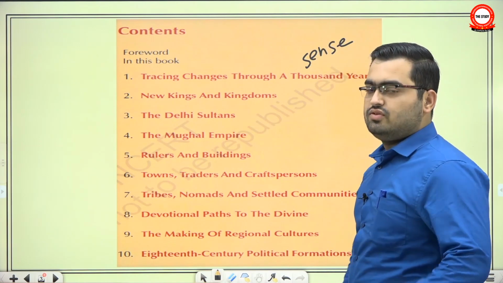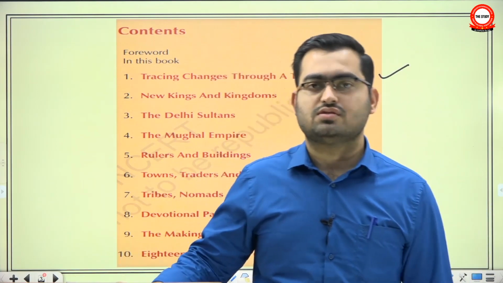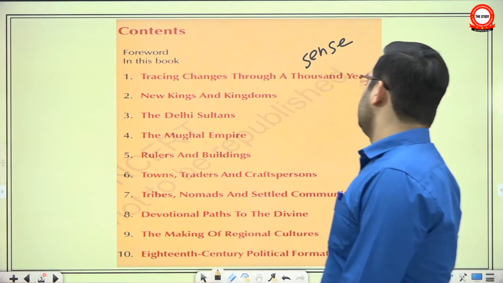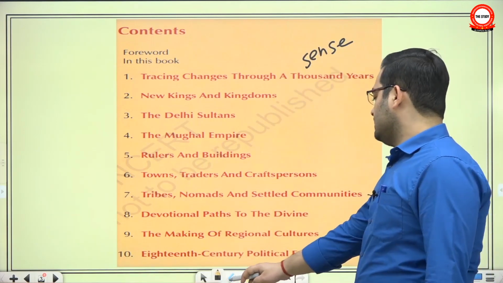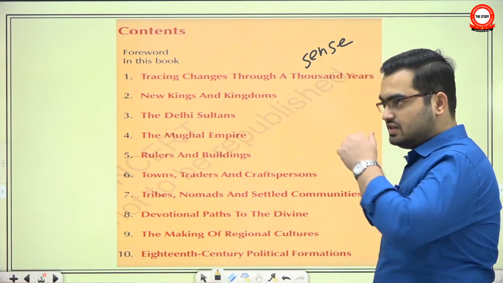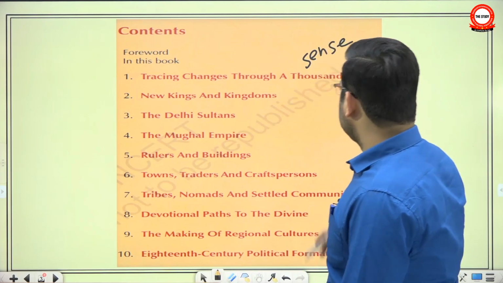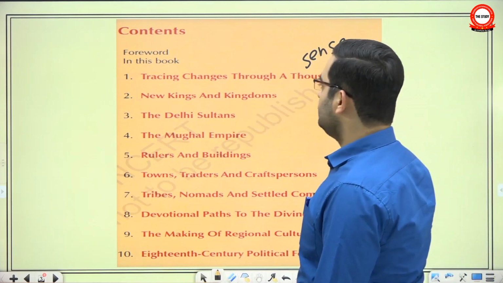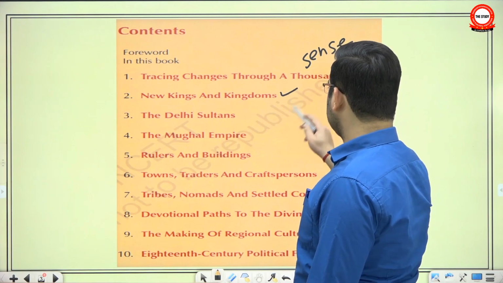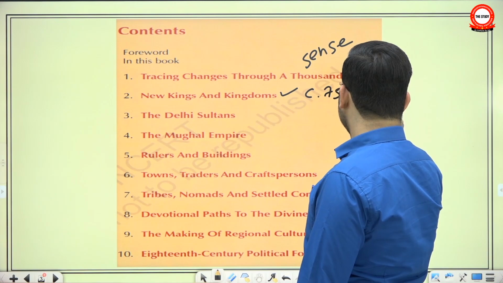If you remember, the first chapter of the last NCERT was focused on sources, that what are the sources of studying history. Similarly, this chapter also talks about sources. It talks about how the sources for studying medieval history have changed from the sources for ancient. Also, it tells us a broad overview of what we are going to study. Then this one focuses on the early medieval period, a period which roughly belongs to this part,